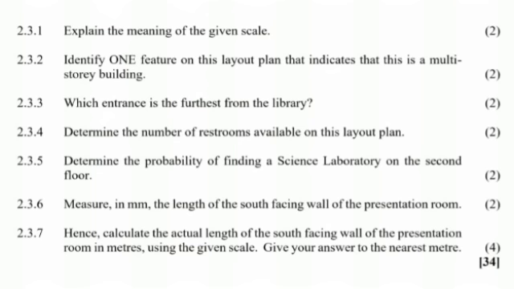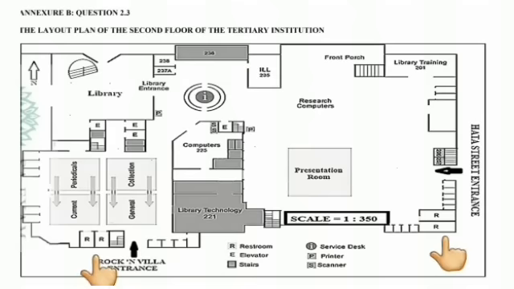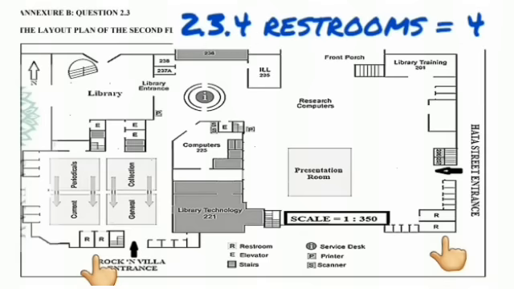Then in 2.3.4 it says determine the number of restrooms available in this layout plan. So you're going to look at the key for what a restroom is denoted by. Our restrooms are denoted by R. So there is 2 next to the Rock and Villa entrance and 2 next to the Hatter Street entrance. So that will be 4 restrooms.